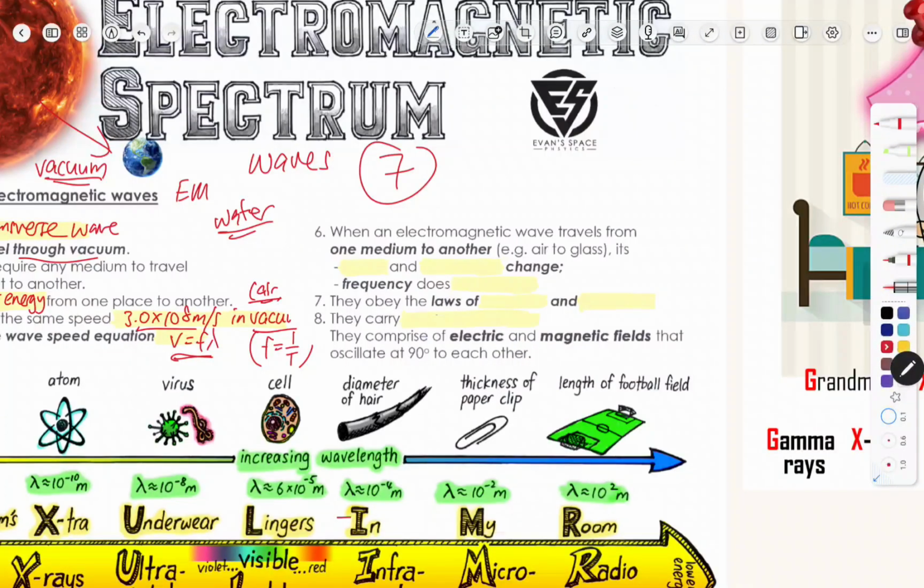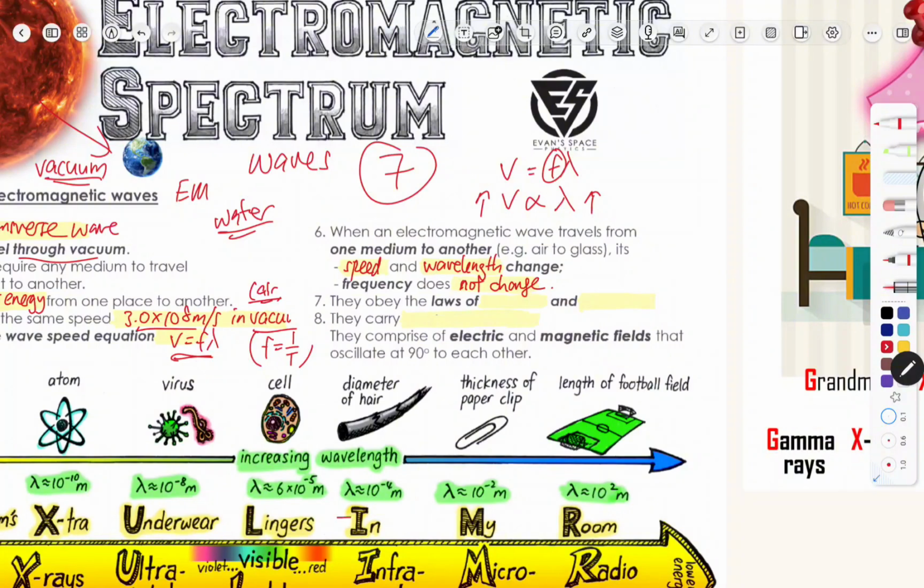The next part here is when an electromagnetic wave travels from one medium to another, okay, the speed and the wavelength, the lambda, will change. And what stays constant, that does not change, is your frequency. It remains constant. Remember, in general wave properties, we mentioned that once the wave is produced, the frequency remains the same because frequency depends on the source. So using the wave equation, v equals f lambda, and frequency is constant, in other words, your speed is directly proportional to the wavelength. So when one increases, the other one will increase, and vice versa.